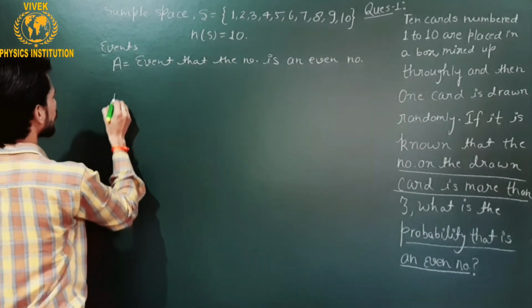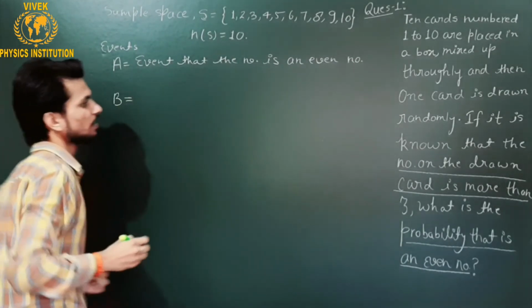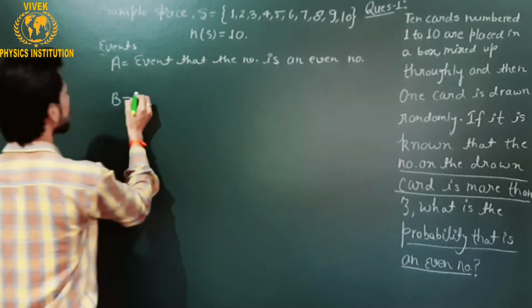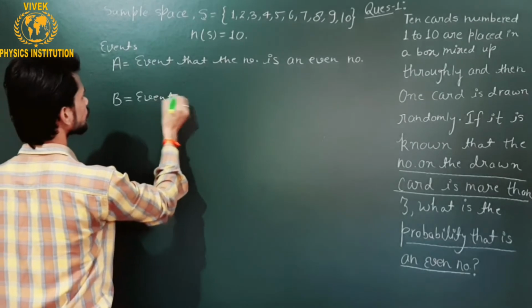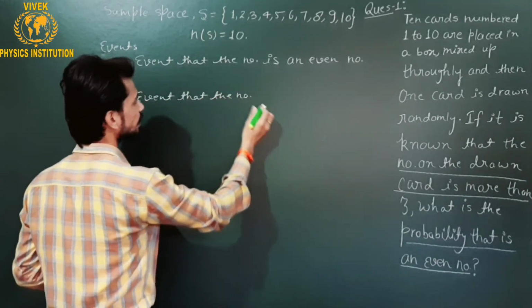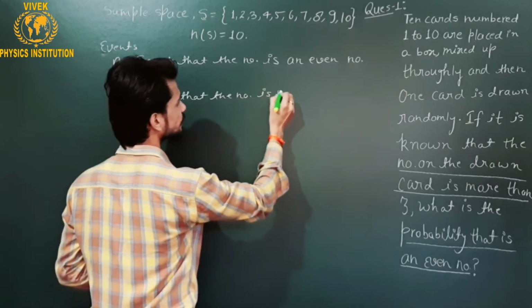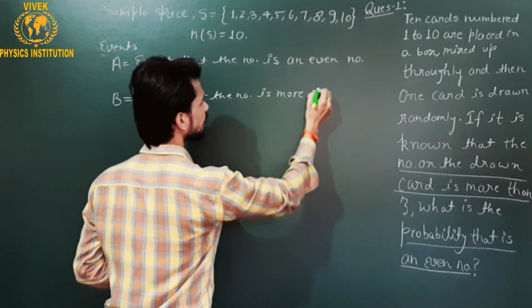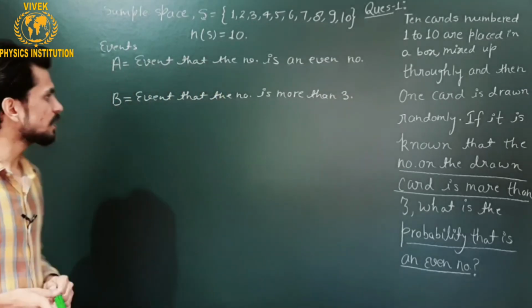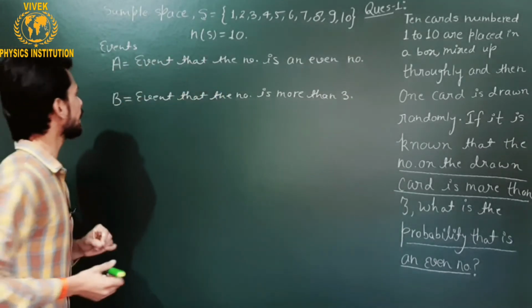And if I talk about event B, what is it? It is the event that the number is more than 3. This is event B. So let us put these events in mathematical notation.